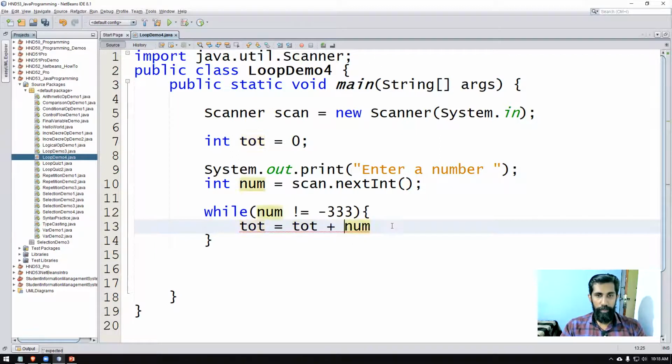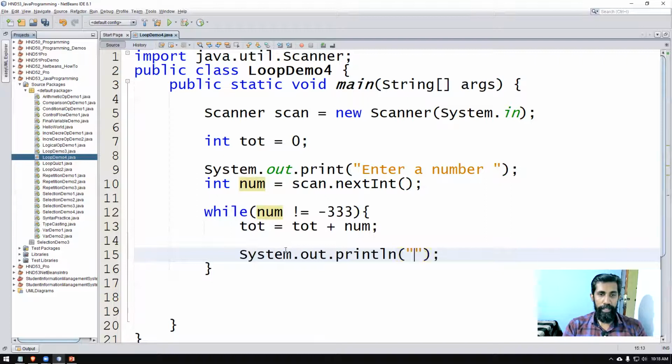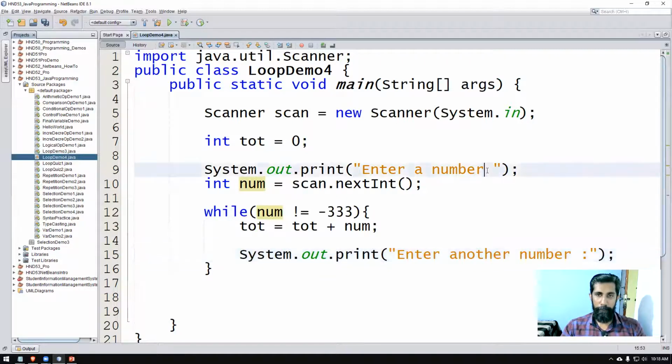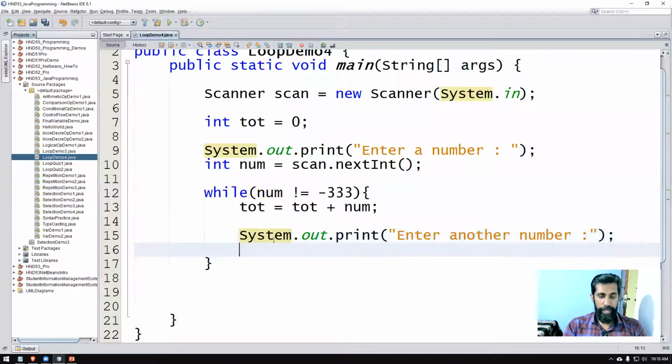Now we need to go forward. The loop should keep on going, because if you leave it here, every time this will keep on adding the value of the number that you entered to the total, and it will not stop at all. So we have to request the user to enter another number. So we say enter another number. This is inside the loop. What the user enters, we will put into the number variable. This is the code that you have to write.